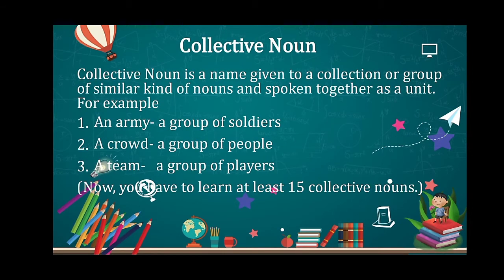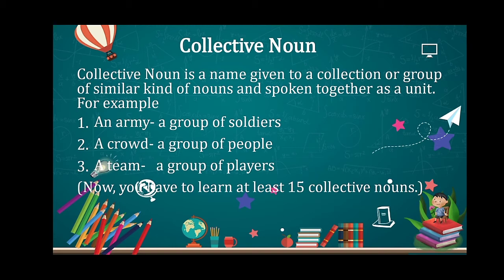Now, the next one is collective noun. Collective noun is a name given to a collection or group of similar kind of nouns and spoken together as a unit. For example, a group of soldiers is called an army. A group of people is called a crowd. A group of players is called a team. Now you have to learn at least 5 collective nouns.